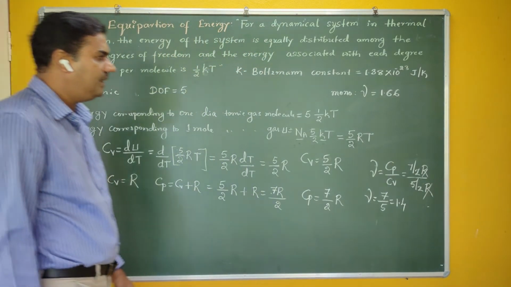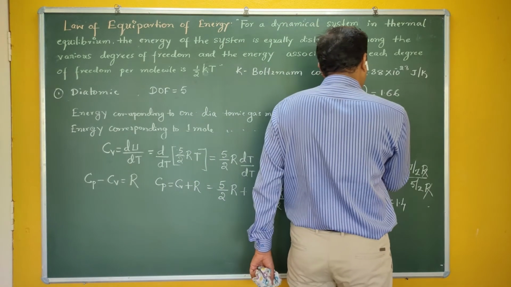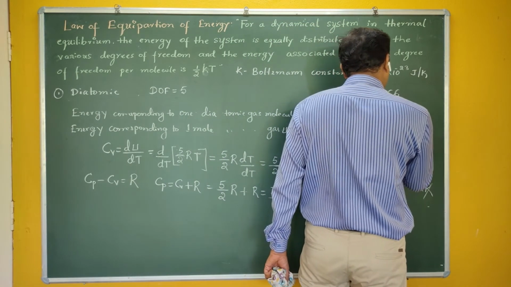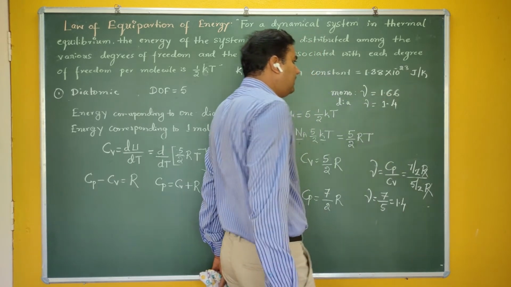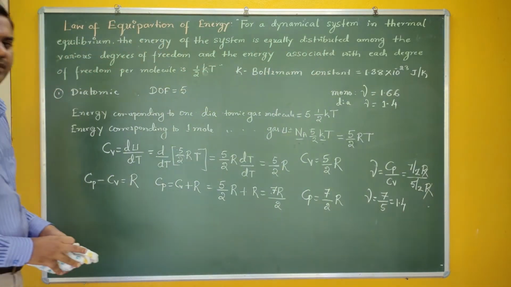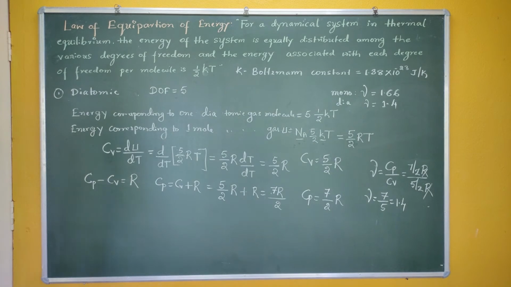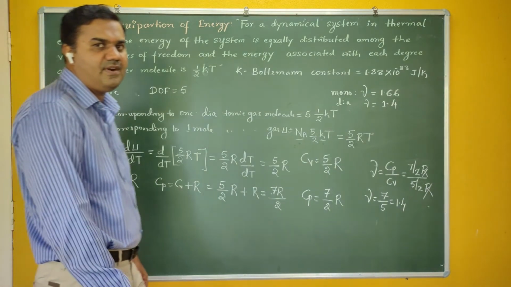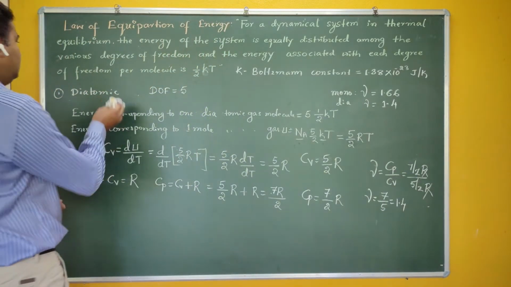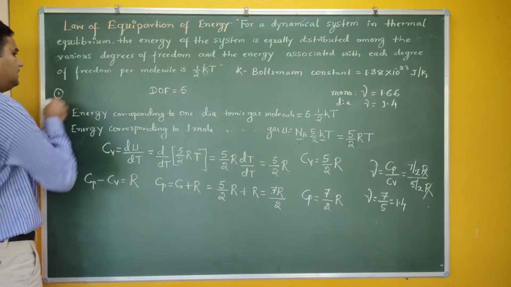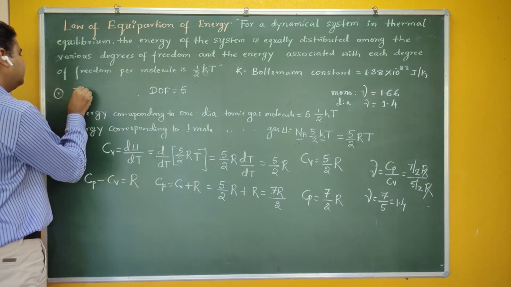So for diatomic gas, the value of gamma is 1.4. Very easy. Therefore, by using the law of equipartition of energy, we can easily find the ratio of specific heat. Let me take a third type, that is triatomic.